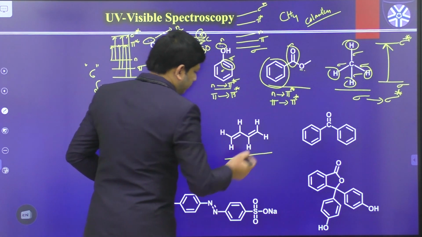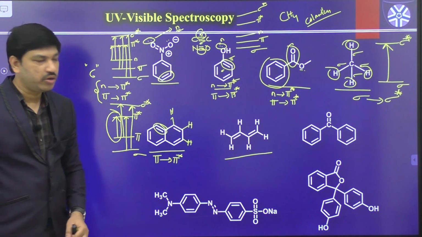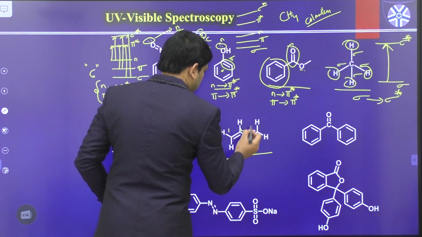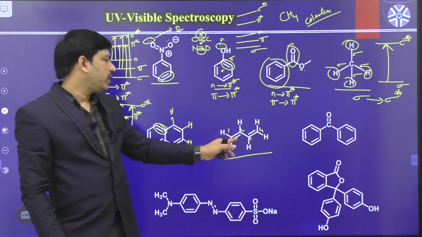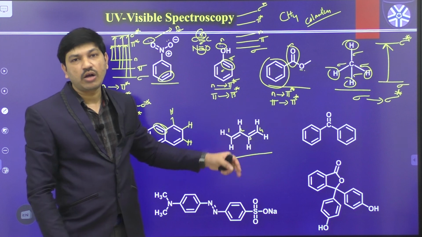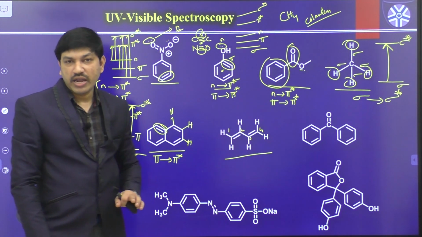And coming to this one, what is this molecule? This is 1,3-butadiene. First carbon, second carbon, third carbon and fourth carbon. The first carbon contains a double bond, and again the third carbon contains a double bond. That means this is a conjugated system, with alternate double bonds available. And this is 1,3-butadiene.